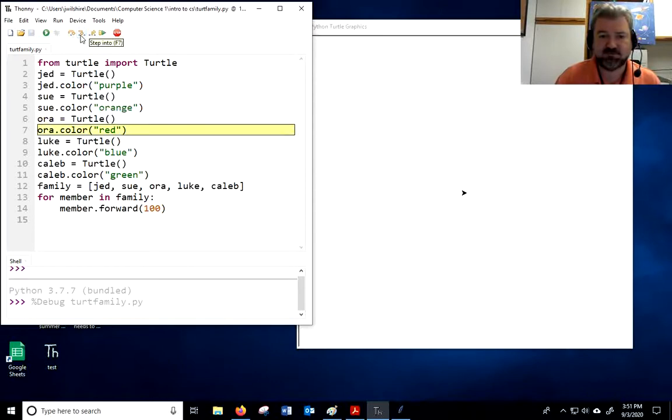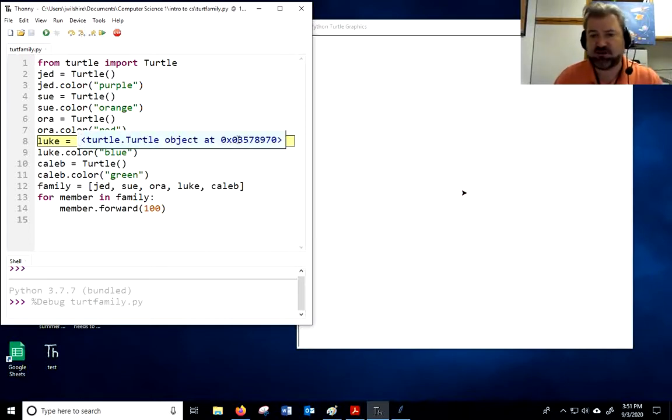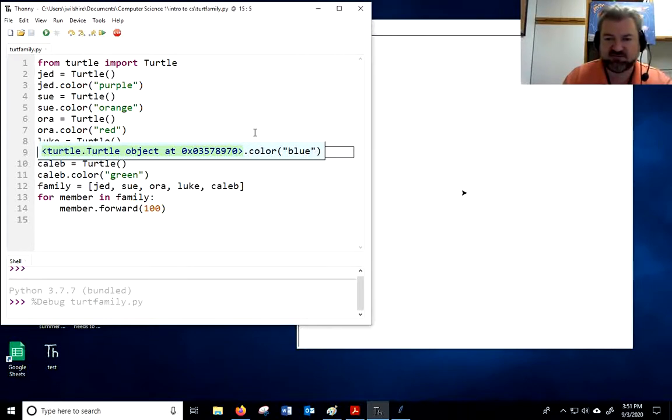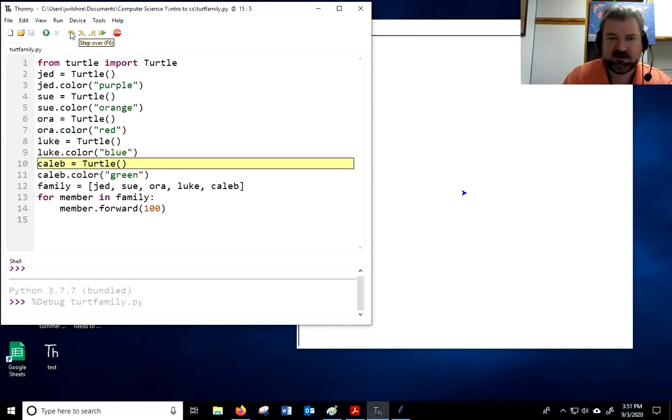So we'll keep going. All right. There we go. And then let me get another turtle. You're going to see it's always kind of a random number. It's going to make one up here for me. And then it's going to store that into loop. And one of the things, watch what happens to that loop variable. Watch what it shows. There's that turtle again. Now you can't actually code that. It's just showing you what it is. You can't actually go in there and put angle bracket turtle object that. But that's what your code is really doing. It's setting that specific turtle to that color. Okay. And then I think we get the idea.